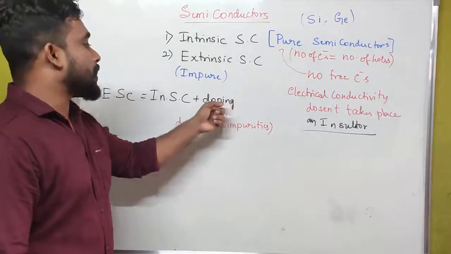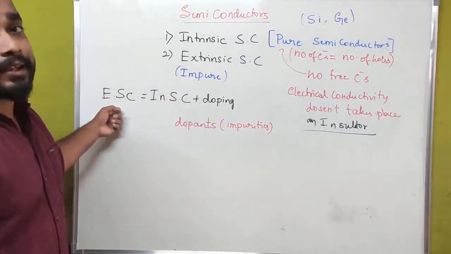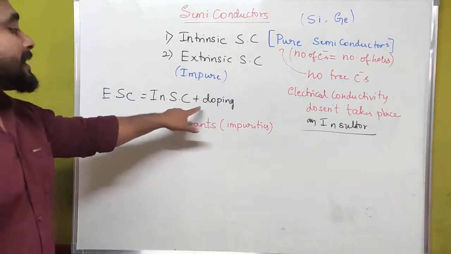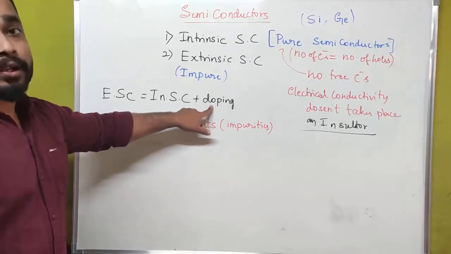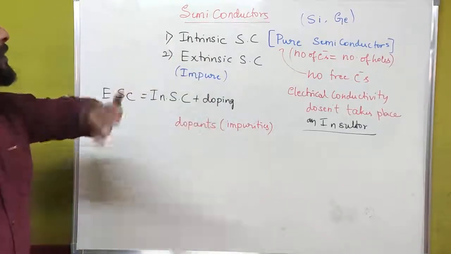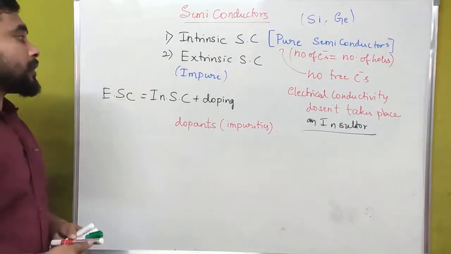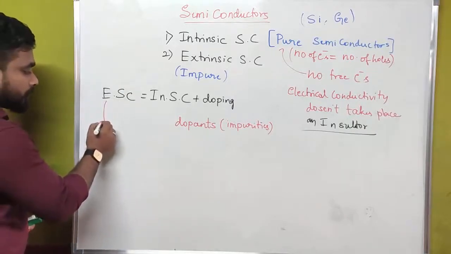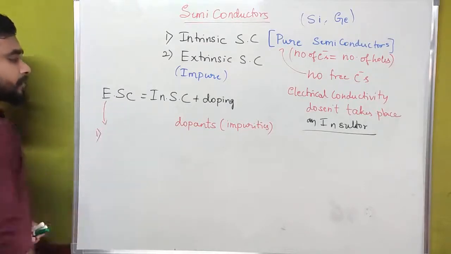If we do doping to the intrinsic semiconductor, then we will get extrinsic semiconductor. Extrinsic semiconductor happens only if we add some impurities to the intrinsic semiconductor. That concept is doping, and the elements are dopants. This is all about intrinsic semiconductor and extrinsic semiconductor. There are two different types of extrinsic semiconductors.